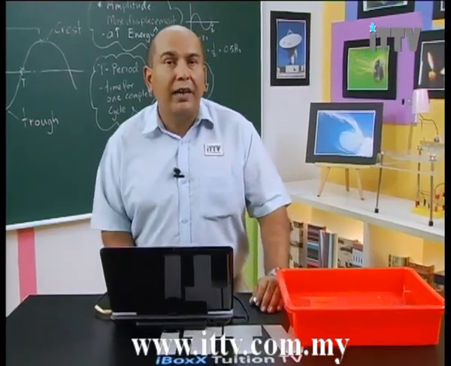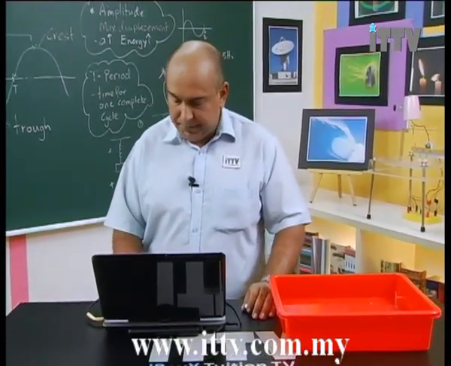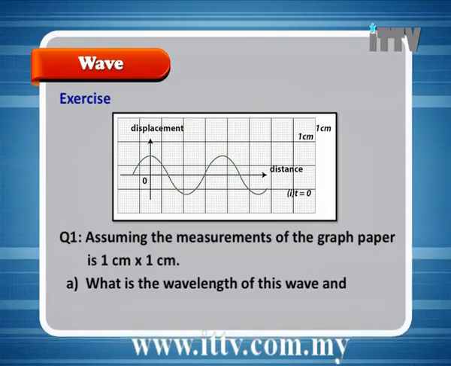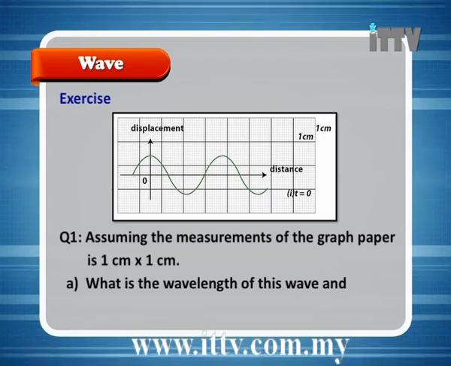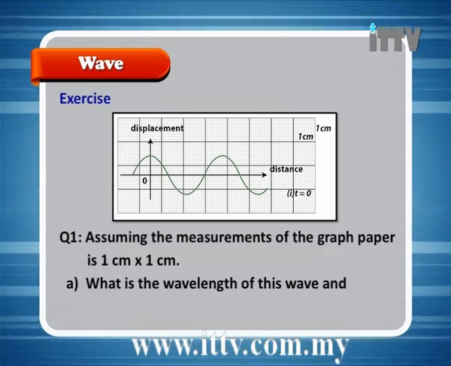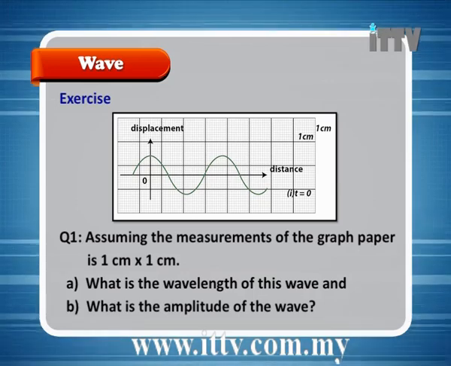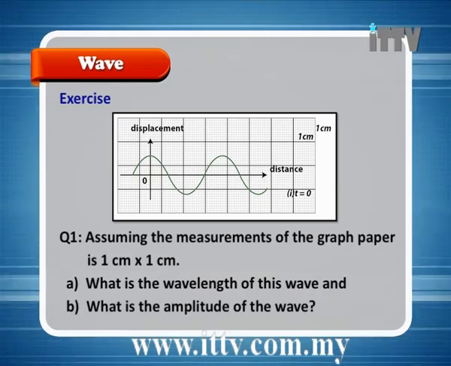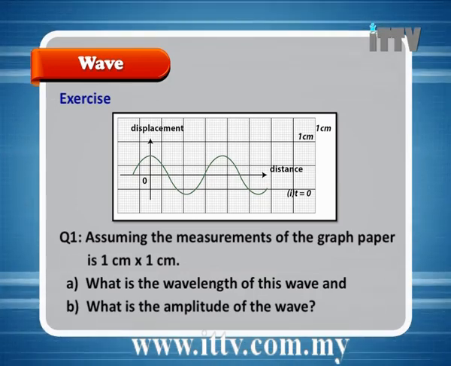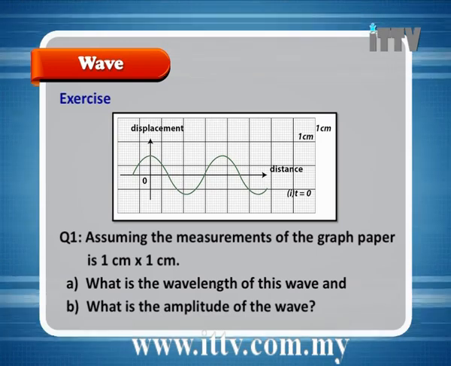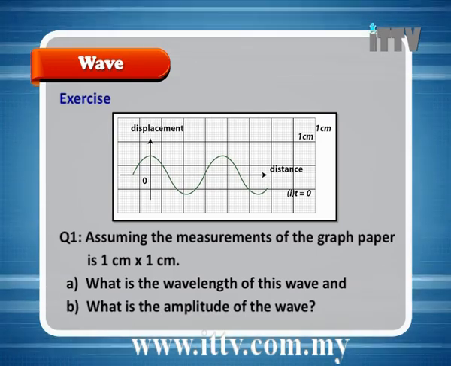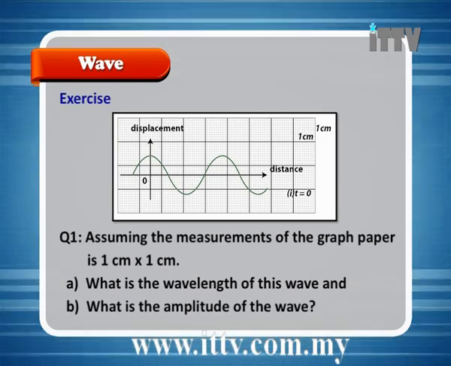Now let's move on and do a few questions. In the diagram above, what is the wavelength of this wave, and what is the amplitude of the wave? So you've got a wave drawn on some graph paper. Let's assume that the graph paper boxes are about 1 centimeter.